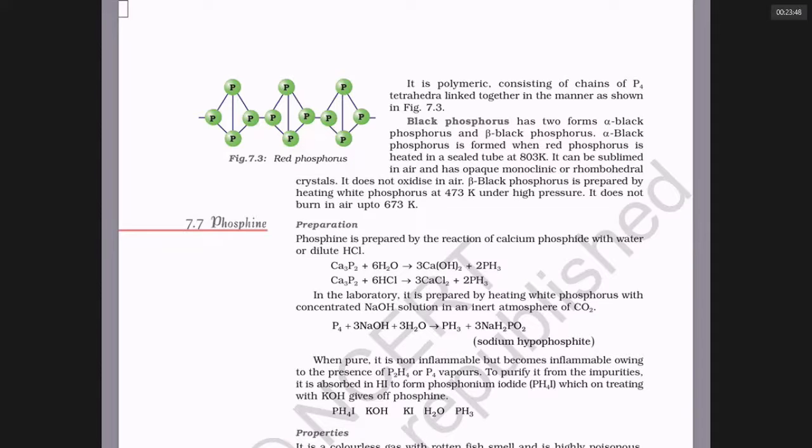Notice the black phosphorus is thermodynamically more stable because it is stable at high temperature. In air, you can heat it and it directly becomes gas, that is, it sublimes. Its structure is said to be monoclinic needle-like crystals or sometimes rhombohedral. Black phosphorus never oxidizes in air. It is very stable.